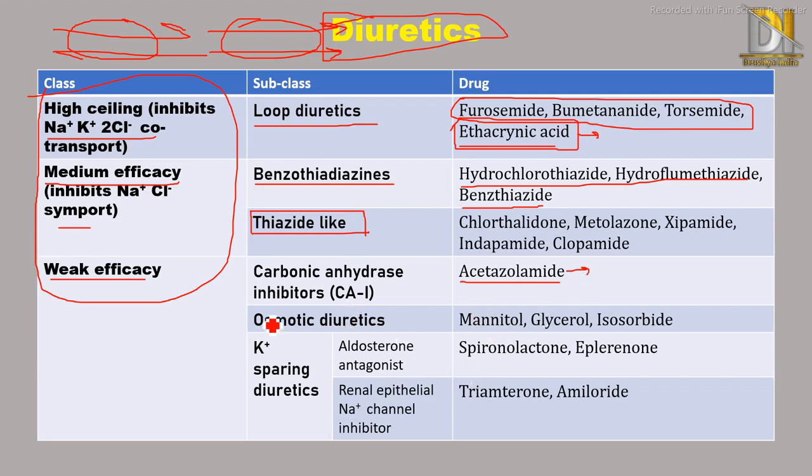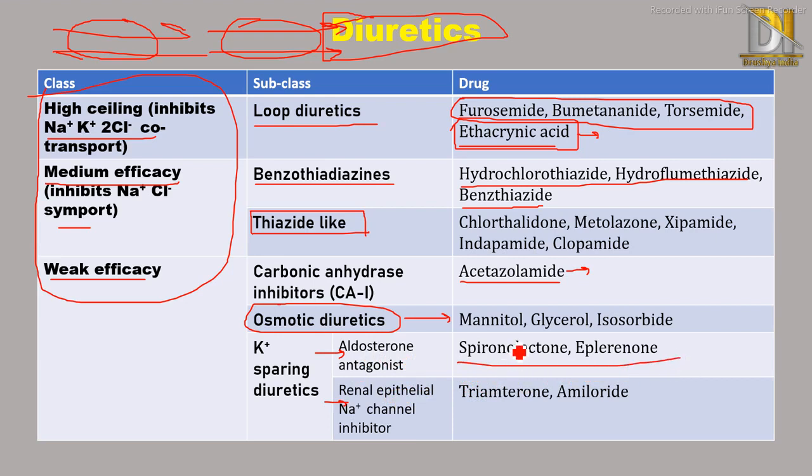The next subclass is osmotic diuretics. They do not have much clinical use, and the drugs are mannitol, glycerol, and isosorbide. The last class is potassium sparing diuretics, which is further divided into two subclasses. First is aldosterone antagonists, and second is renal epithelial sodium channel inhibitors. Under aldosterone antagonists, the drugs are spironolactone and eplerenone.